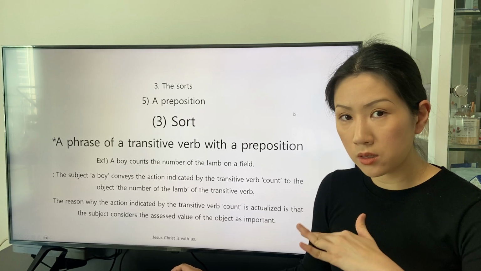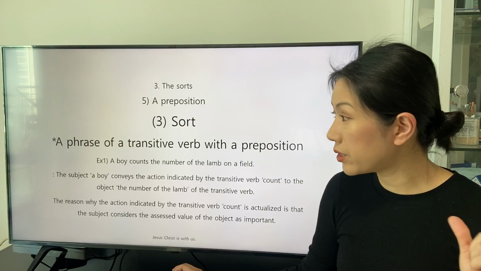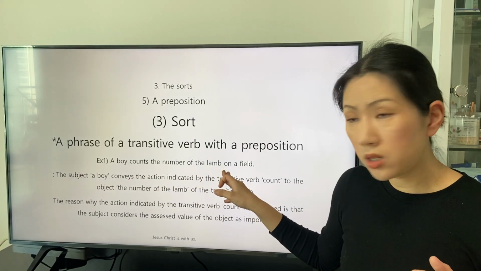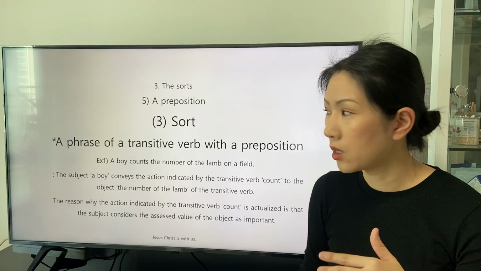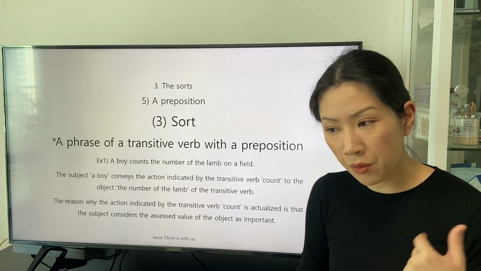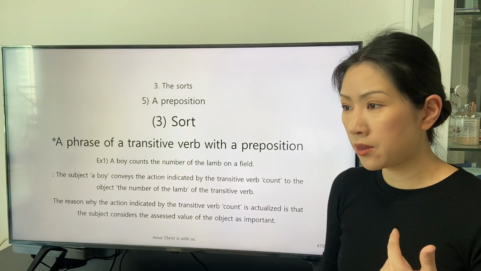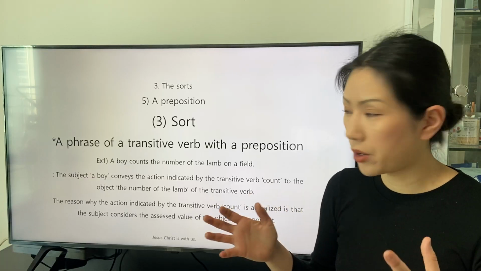There, in this class, the phrase of the transitive verb count on is applied. In the original definition of the transitive verb count, we can think of the number.